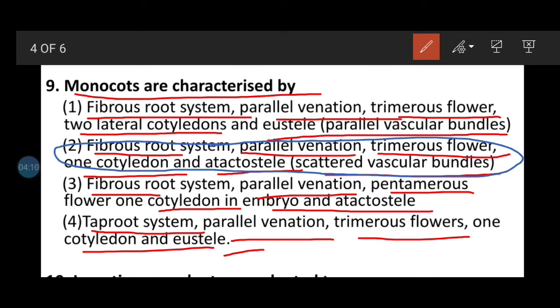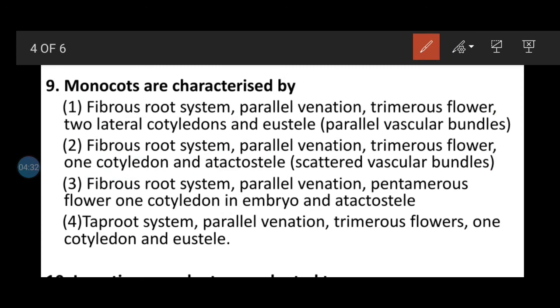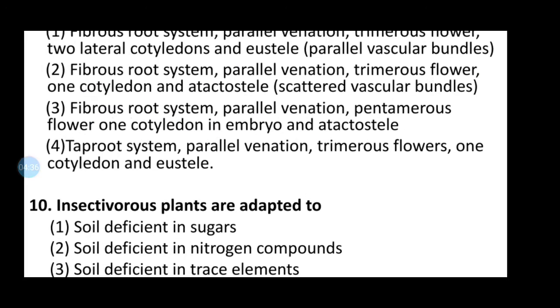It means you can say fibrous root system is found in monocot, parallel venation in monocot, trimerous flower in monocot, and monocot means single cotyledon, and atactostele. This type of stele, atactostele, is a type of eustele where scattered vascular bundles are found. So these are the characteristics of the monocot in angiospermic plants.